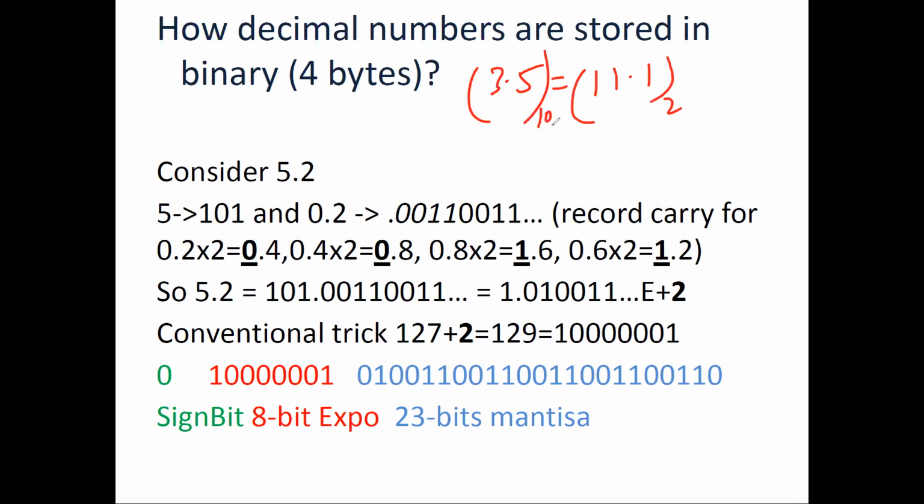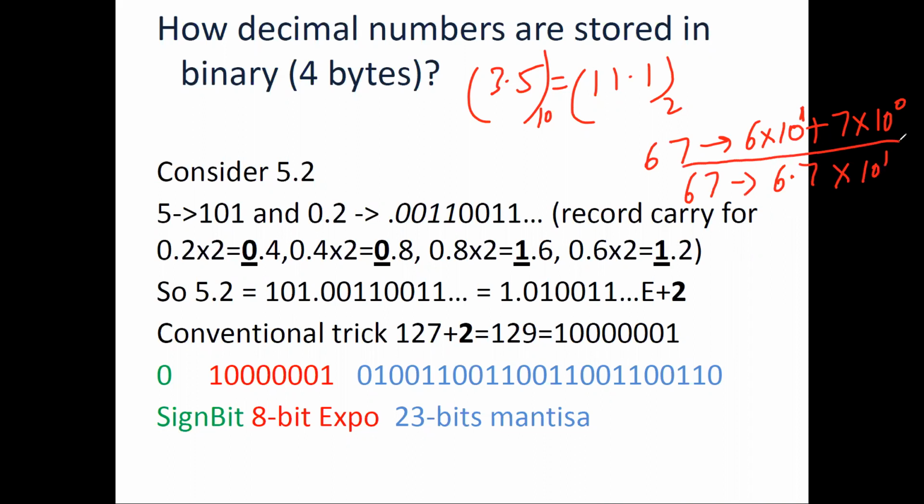Yes or no? This is easy. Yes sir. Okay, one more small thing. For example, I write 67 as 6 into 10 plus 7 into 1. Yes or no? Yes sir. So I can write this as 6 into 10 to the power 1 and 7 into 10 to the power 0, it is still the same. Okay. So can I say that 67 can be written as 6.7 into 10 to the power 1? That is also the same.